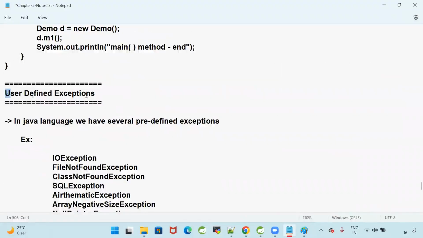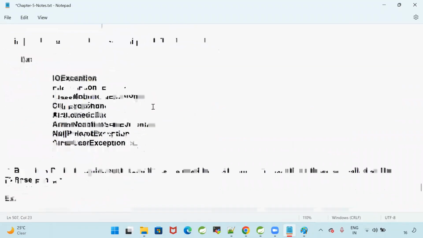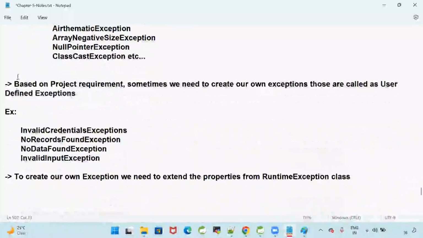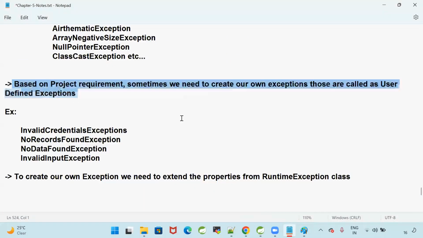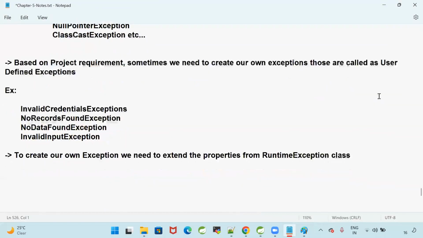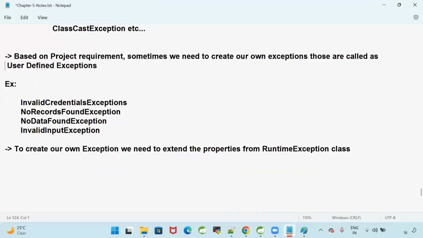Yes, now we are trying to understand what is a user defined exception. So what is a user defined exception? Come on guys, what is a user defined exception? Based on project requirement, sometimes we need to create our own exceptions. So those are called user defined exceptions. That means we will create our own exception class.